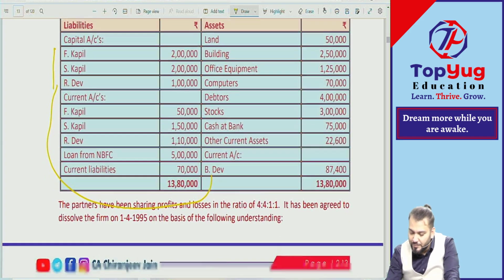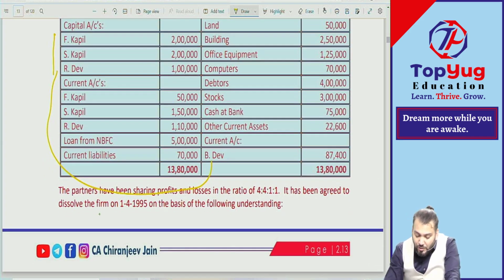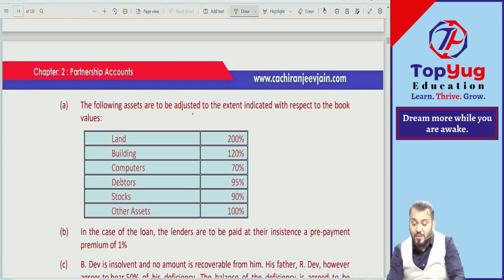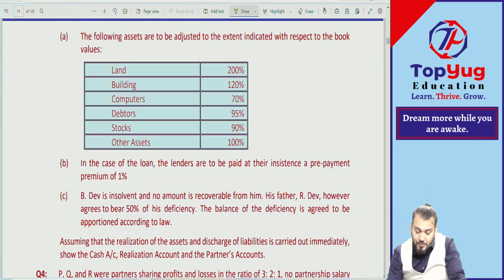Correct? It has been agreed to dissolve the firm on this date on the basis of the following understanding. What is the understanding? We will check. The following assets are to be adjusted to the extent indicated with respect to book value. This is the realizable value. In case of loan, the lenders are to be paid, at their insistence, a prepayment premium. This loan will be discharged at a premium.